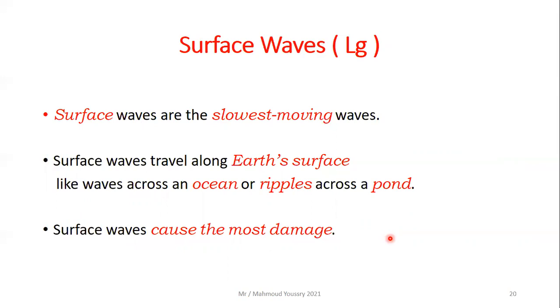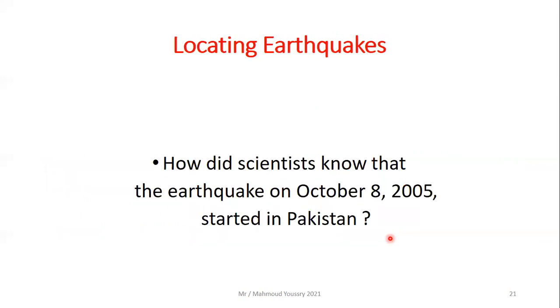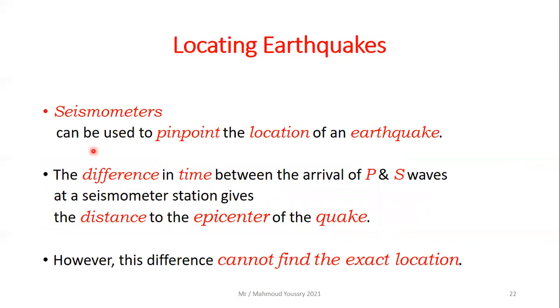But we have one question: how did scientists know that the earthquake on October 8, 2005 started in Pakistan? So we will talk about locating an earthquake. Seismometers can be used to pinpoint the exact location of an earthquake. The difference in time between the arrival of P and S waves at a seismometer station gives the distance to the epicenter of the quake.